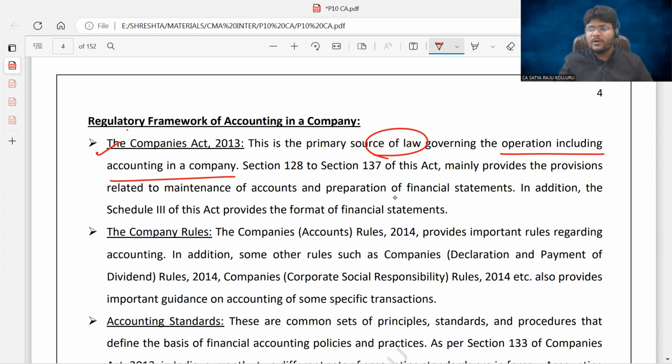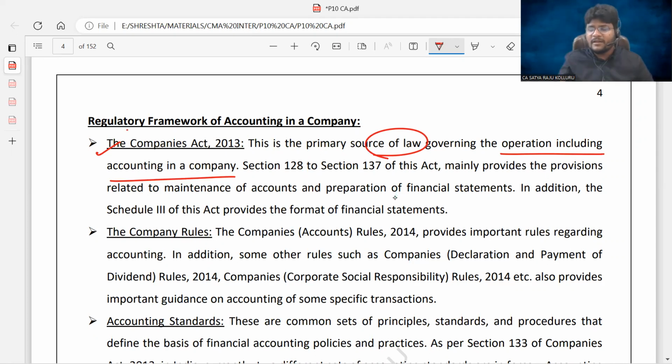Sir, how we should conduct the operations is ultimately decided by the Companies Act 2013. Operations means, sir, can we appoint any number of board of directors? What is the maximum remuneration we can pay the directors? Okay, sir, can we appoint the shareholders?